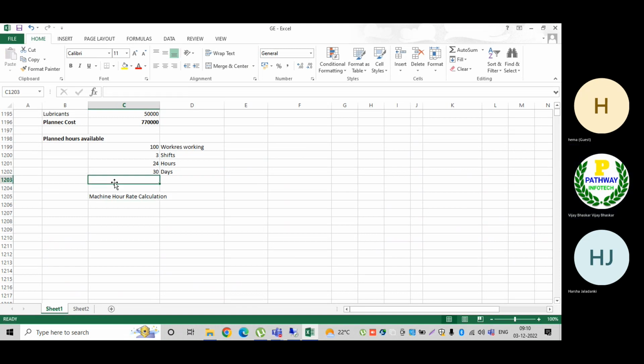Now let us think like this: 30 days to manufacture my product. How many workers are working? 100 workers are working. Then 100 workers into how many days to complete my production, 30 days. 30 days into how many hours in a day?